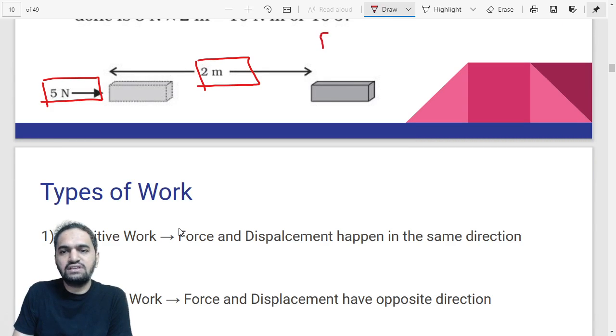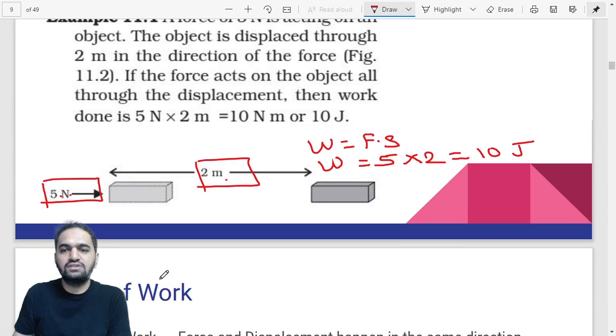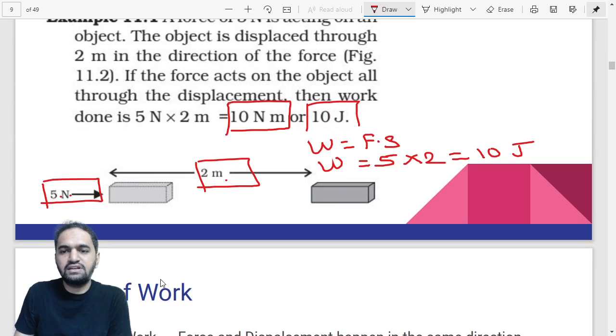They are asking us to calculate work. Work can be found out by force into displacement, that is F into S. Force is 5 Newton, which is given here, and displacement is 2. So the answer would be 10 joules. The answer can either be written as Newton meter, or it can also be written as joule.